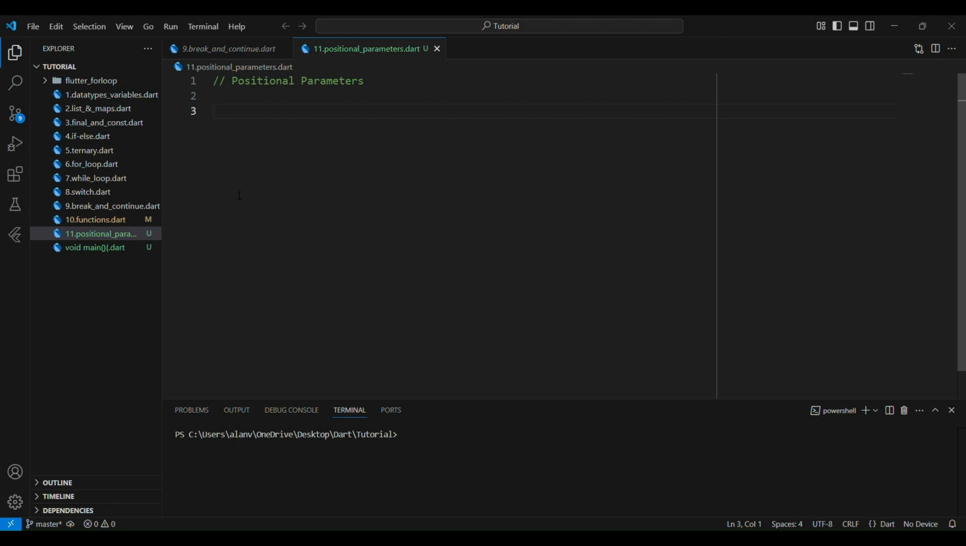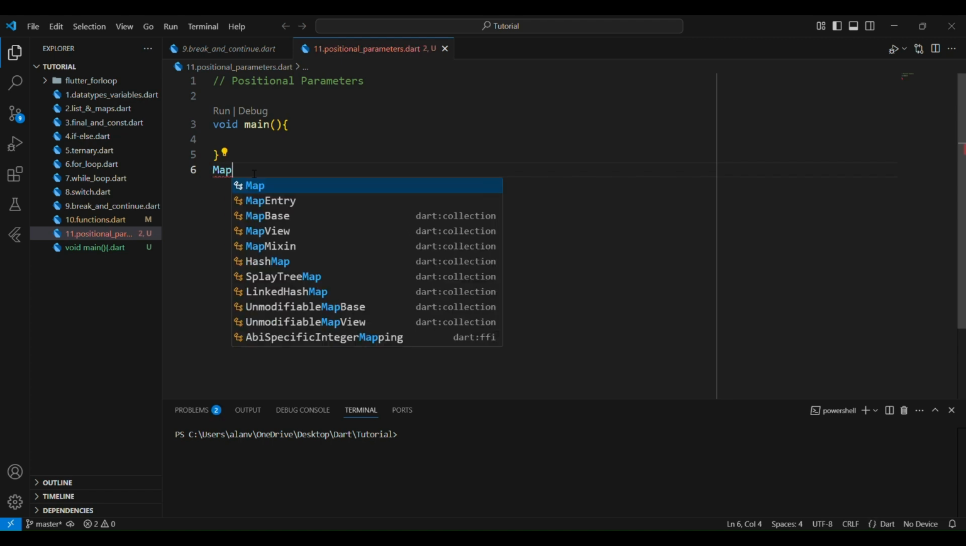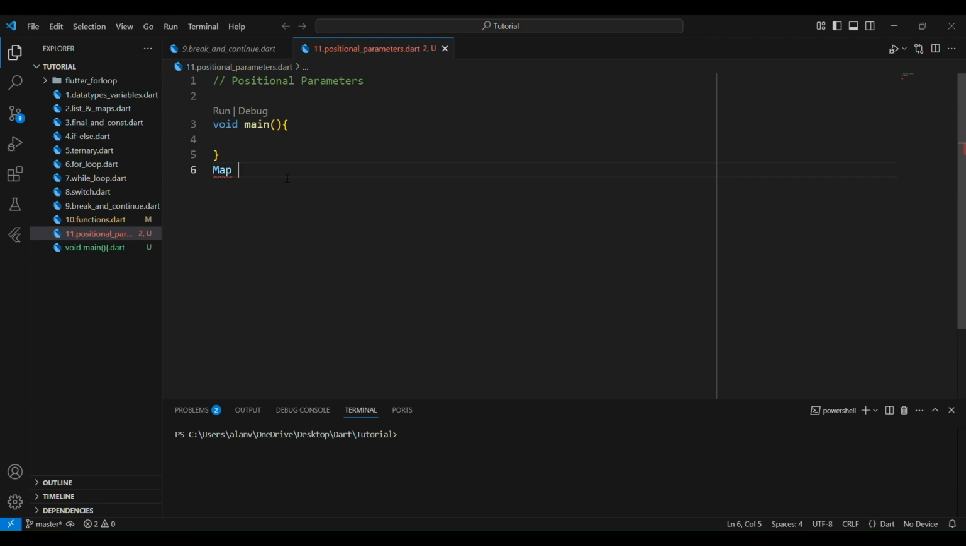Firstly, I would like to define the void main function here. In positional parameters, I will be writing my code by using a function. So I will be defining another function here by using a map data type. I will be defining a map here, and I will give the map a variable name, user details or user data.